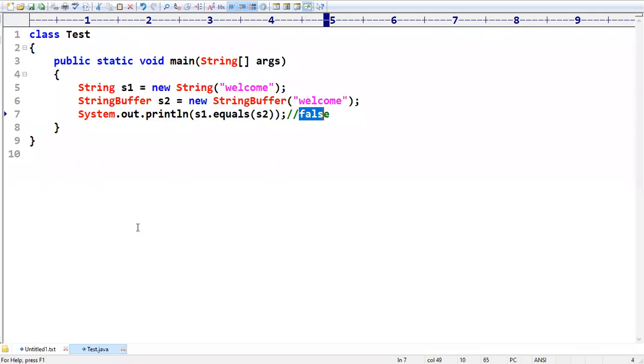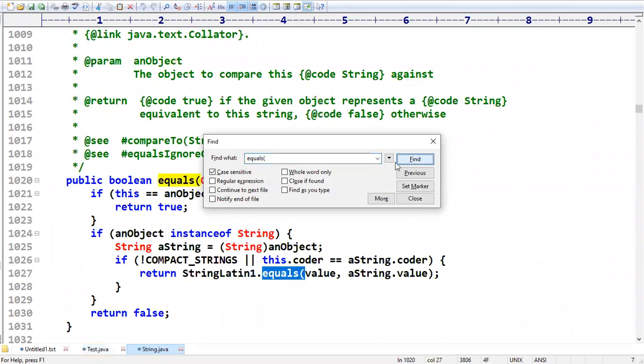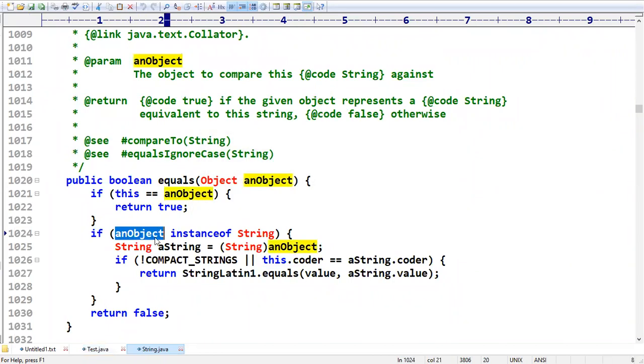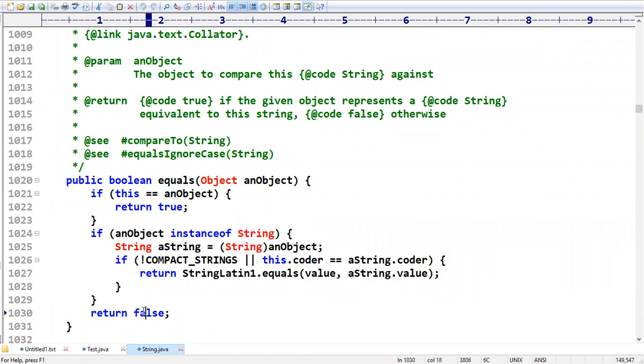What is the reason? Sir, we are calling the equals method on which object? The String object. In the String object, only if the other argument is a String will it perform content comparison. But here the argument is not a String object, it is a StringBuffer object. If that is the case, it immediately returns false. I hope the people coming from a Java background can see what is happening here. Have you observed? If the object is an instance of String, then only the comparison is performed. If it is not a String object, please return false.